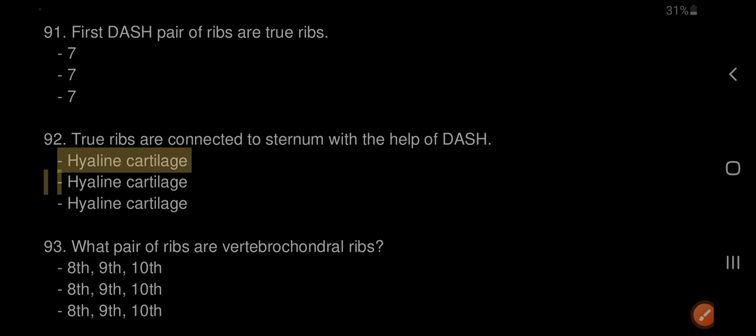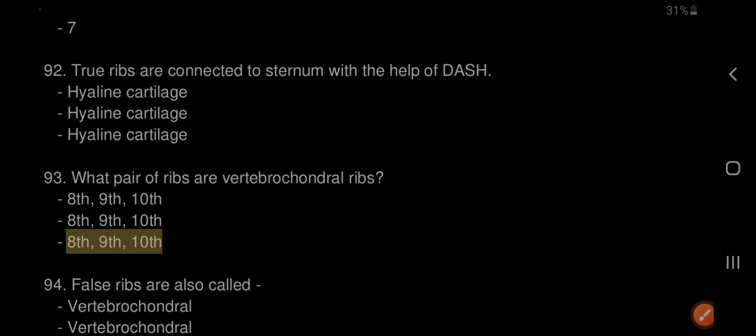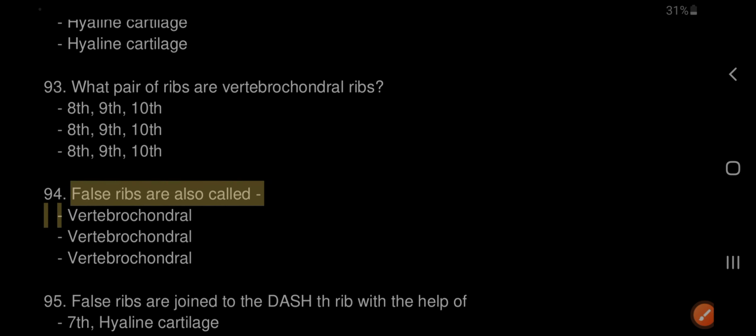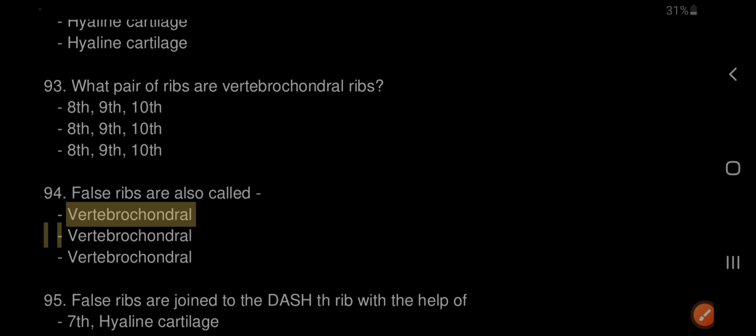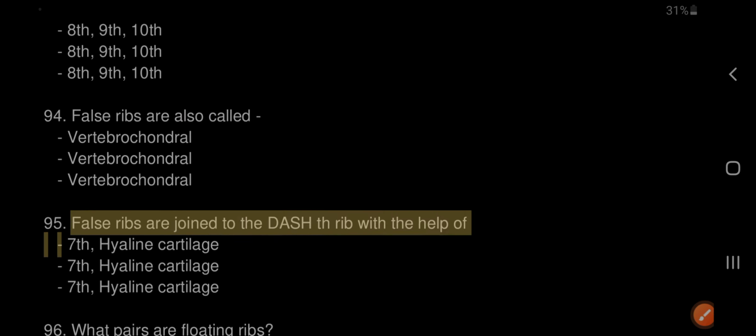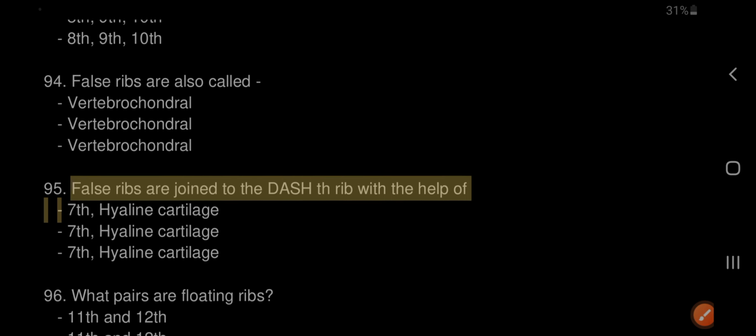93. Which pairs of ribs are vertebrochondral ribs? 8th, 9th, 10th. 94. False ribs are also called vertebrochondral.